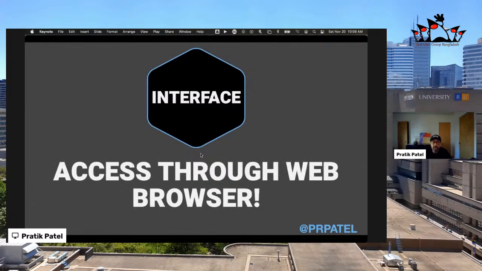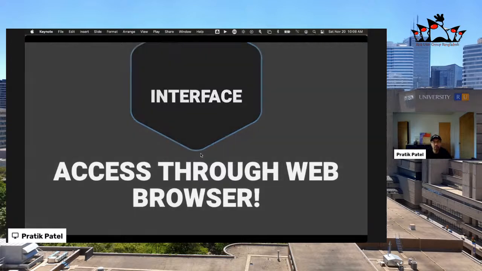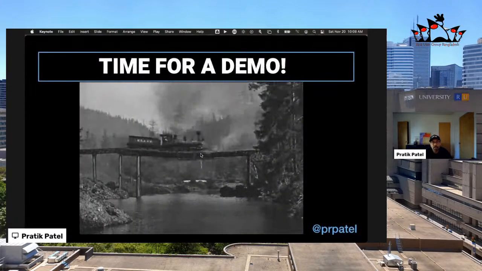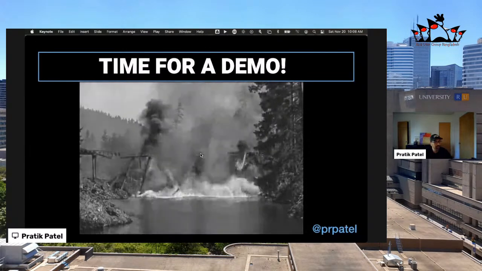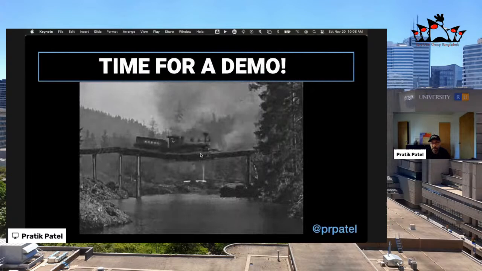And of course, Apache Zeppelin, like Jupyter Notebook, is just accessed through a web browser. I have Apache Zeppelin running locally, but of course you can run this in the cloud, and there's the possibility of also having user accounts, so you can have multiple people using the same Apache Zeppelin instance and working on different notebooks or even the same notebook, depending on how you want to do things. All right, so without further ado, let's hope that our demos work well, but we're going to just jump straight into a demo right now.